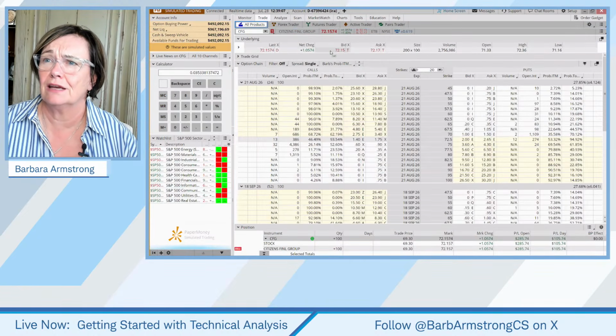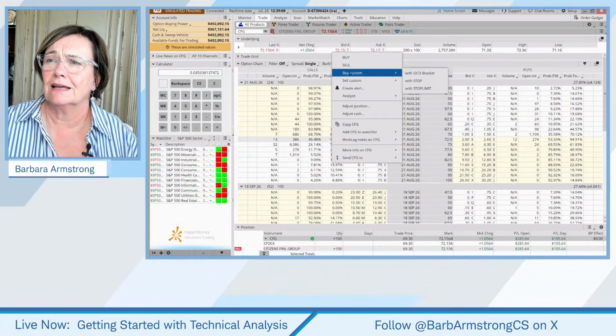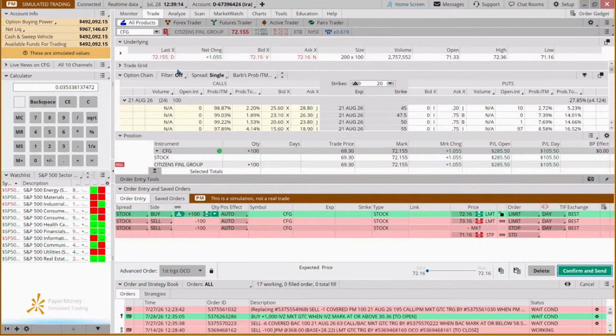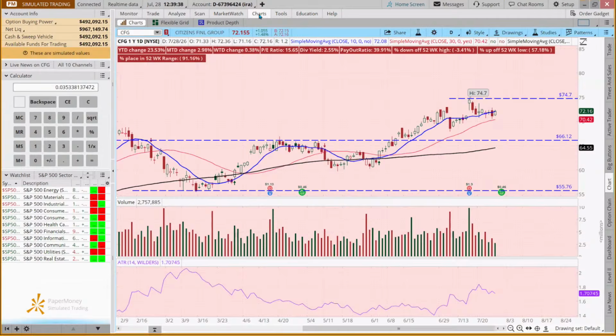So could we come out here, right click, and buy custom with an OCO bracket. If we're okay with a $30,000 position, we could do 400 shares. We're going to make these good till canceled. We're going to make our target, what was it, 74.70, right? Let me come back. 74.70.